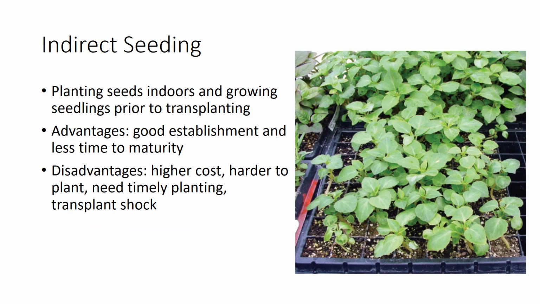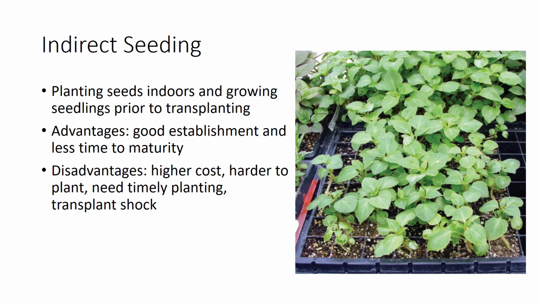Indirect seeding involves planting seeds indoors and growing seedlings prior to transplanting to a larger container or to a location outdoors. Some examples of plants that are commonly indirectly seeded are coleus, geranium, zinnia, tomato, pepper, cucumber, and onion.